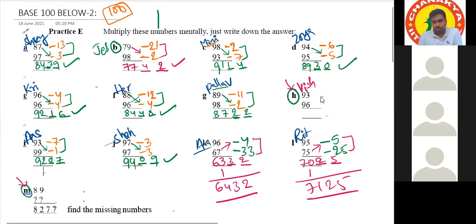Then Vishnu, ready? Yes, sir. I will try, sir. No issue. 100 minus 93 will be 7, sir. Okay. Minus 7 it is.